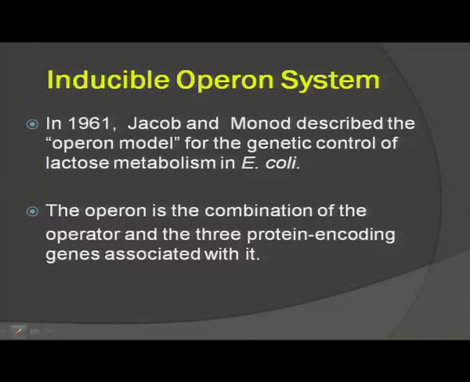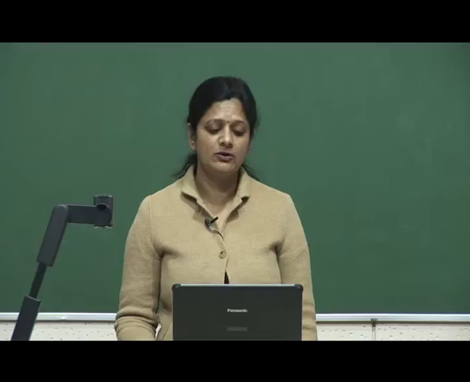This inducible Operon model, which is found in bacteria, for example the Lactose Operon system, was given by Jacob and Monod. The Lac Operon is a combination of an operator and 3 protein coding genes associated with it. It has an operator along with 3 structural genes which will transcribe and translate to synthesize different proteins for lactose metabolism.